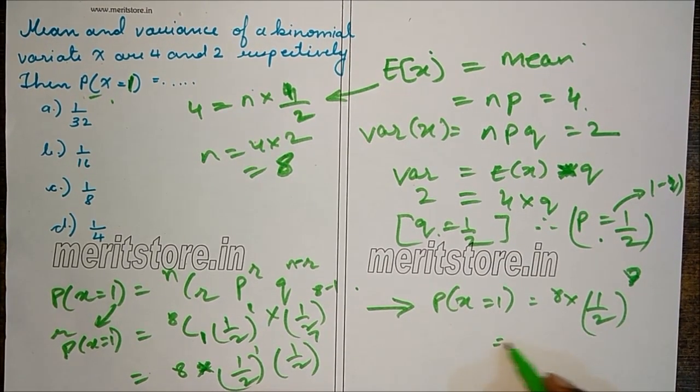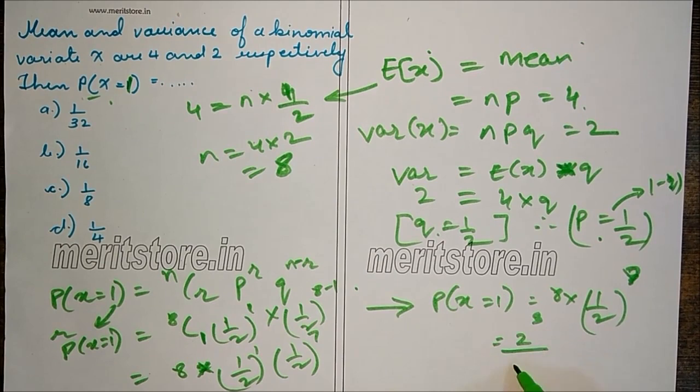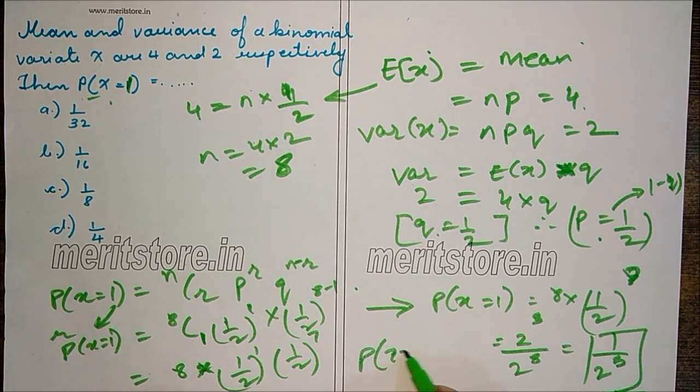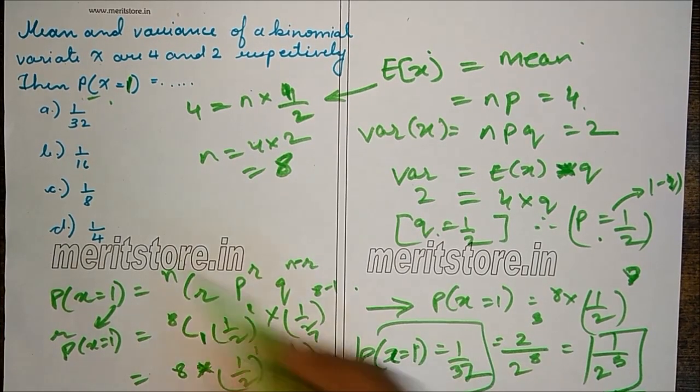Now 8 can be written as 2 cubed. So this will be 2 cubed divided by 2 raised to 8, now 2 cubed gets cancelled out. We are left with 1 by 2 raised to 5. Now 2 raised to 5 is 32. So the answer P of X equals 1 is 1 by 32, which is option A.